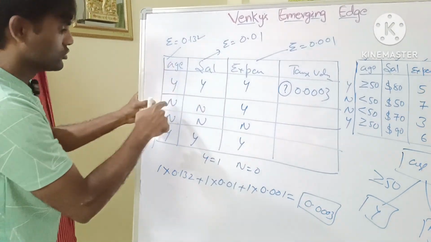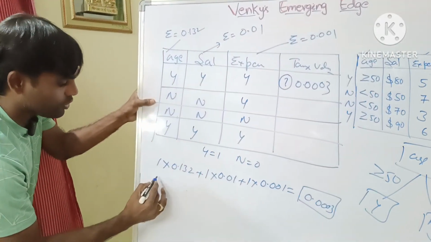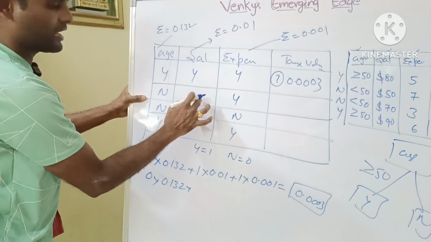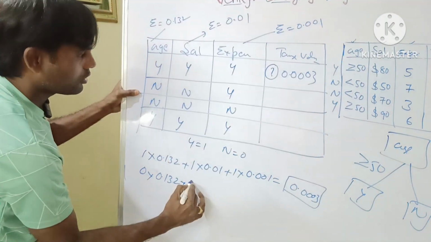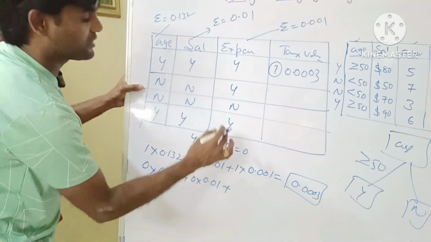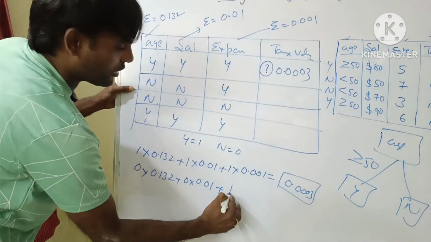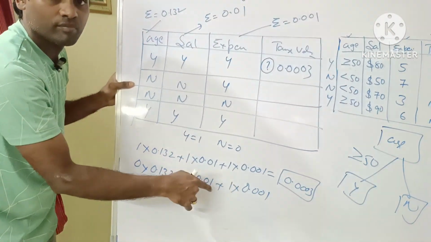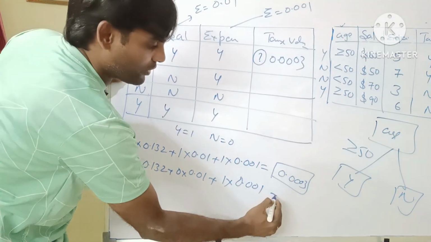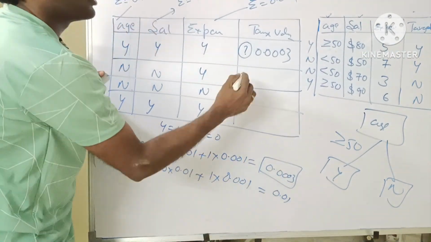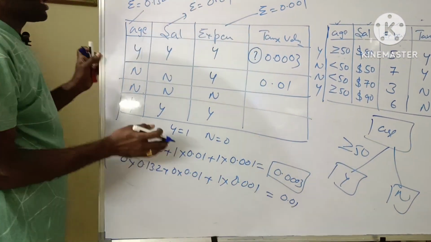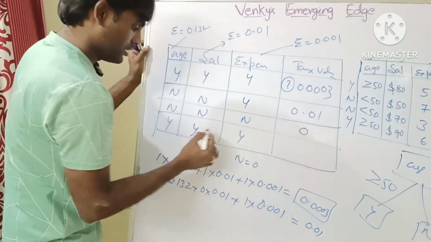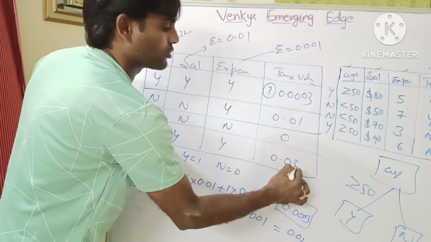So next value. So age 1. So n is 0. 0 into 0.132 plus again n is 0. 0 into 0.01 plus next again y. So 1 into 0.001. Is it clear? So then this value, for example, this value is 0.01. Then 0.01. Like that, we can note all these values. This value is 0. This value is something 0.03.